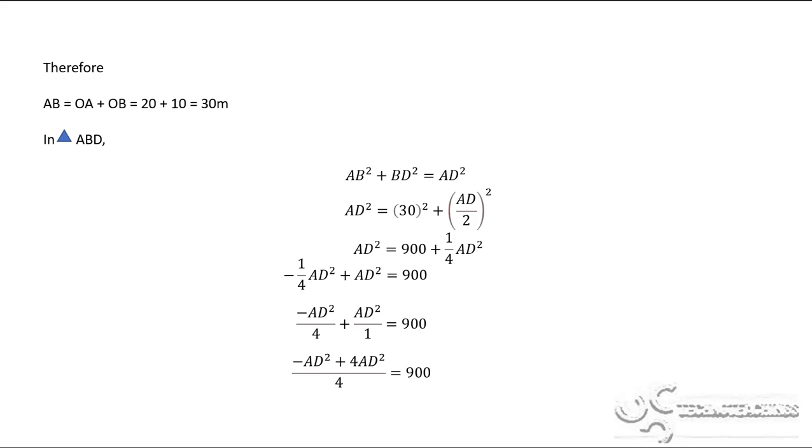Now after simplification, 4 AD square minus AD square is equal to 3 AD square, subtracting and keeping the sign of the higher digit.